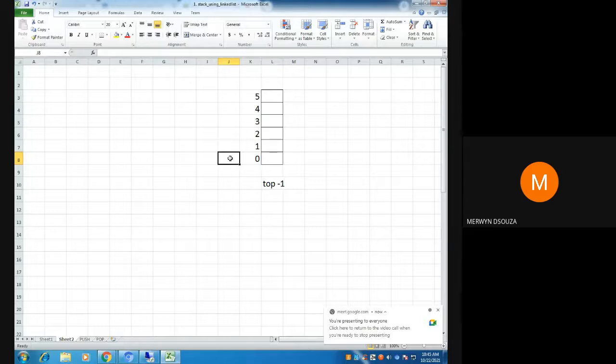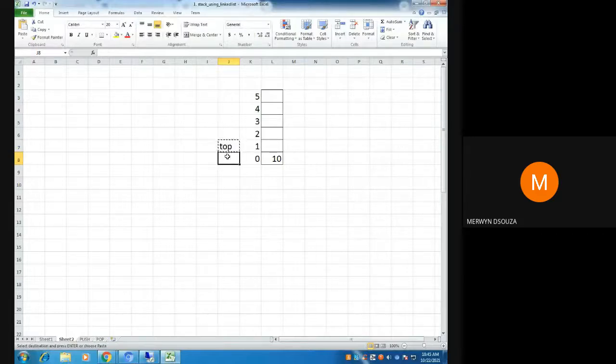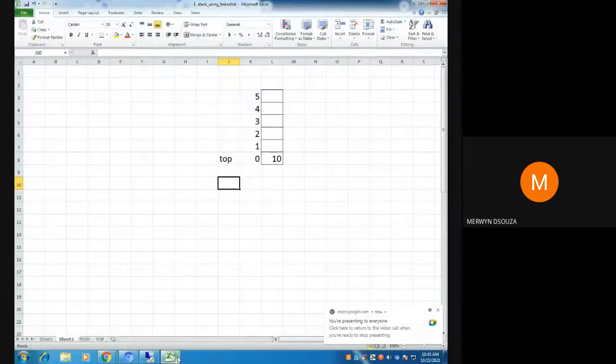That I think everyone knows, no? So this will be push 10 and top will be 0. Similarly, if I again push 20, 20 will come here and top will be here, and so on. We can keep doing this, right? You all know that concept. If I say pop, what will happen? 20 gets deleted and top will get decremented, right? This is what we learned using stacks using array.